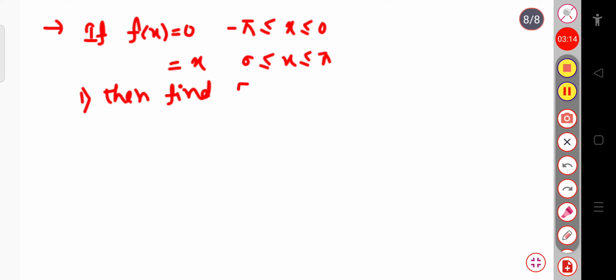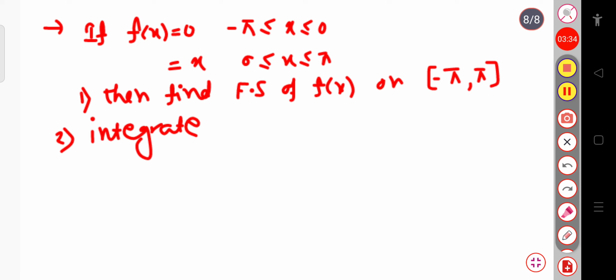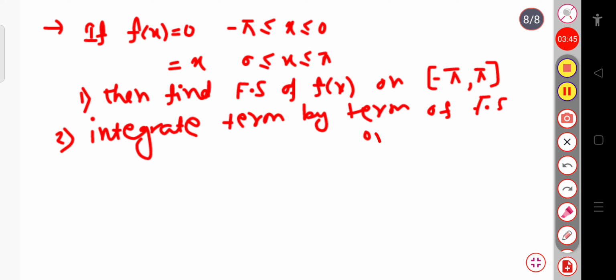Then the second part is you have to integrate term by term the Fourier series on the same interval, that is minus pi to plus pi. So this is our question. Now let us solve this question.